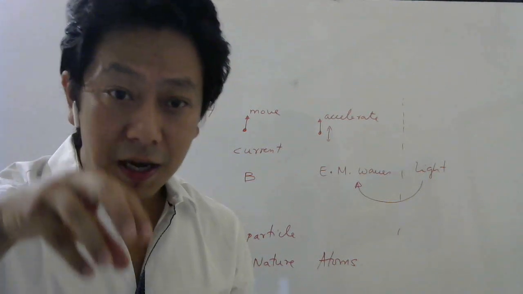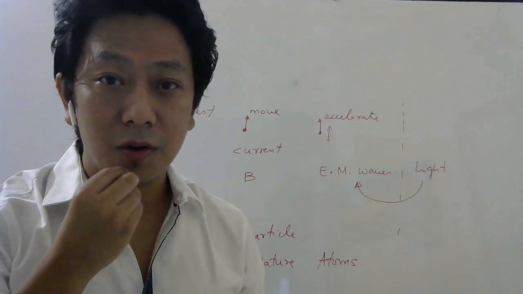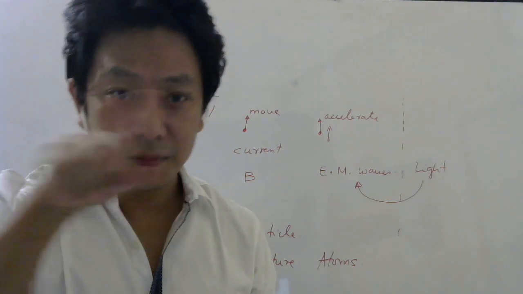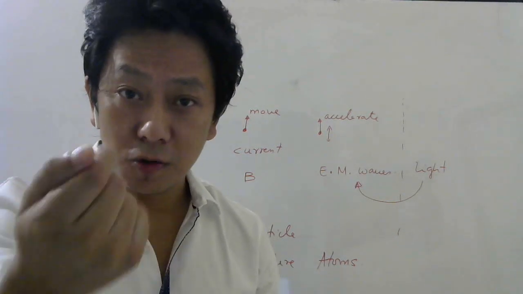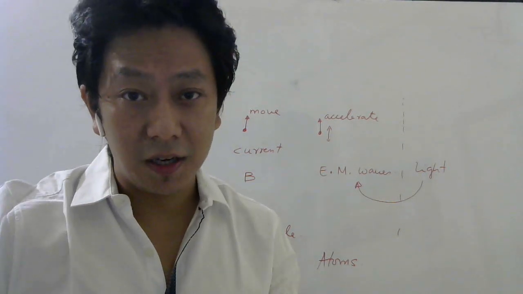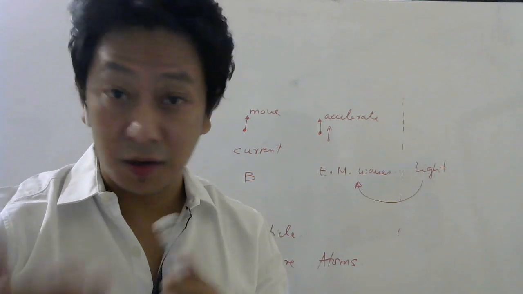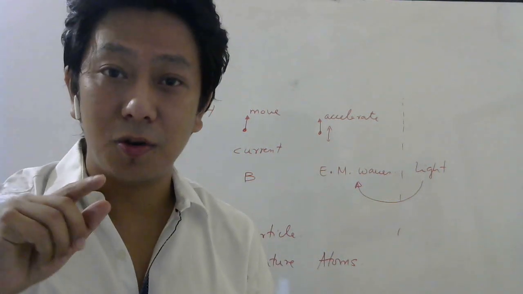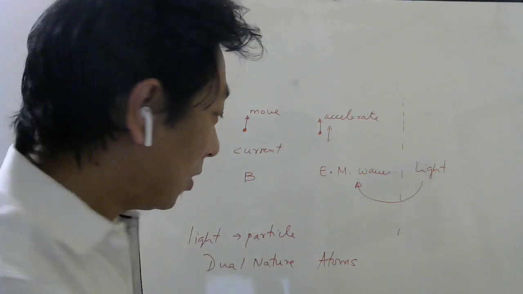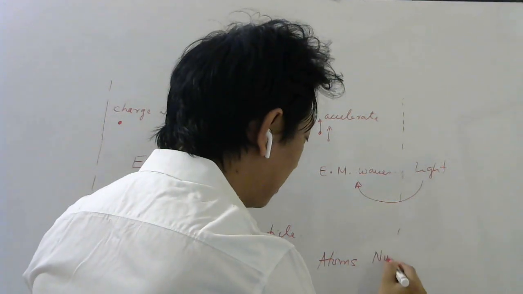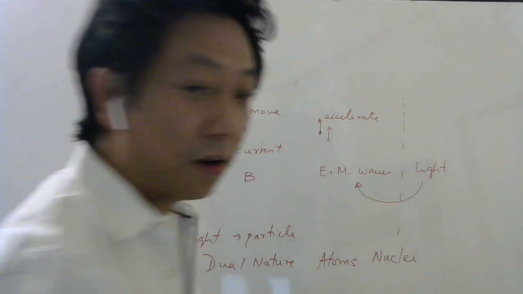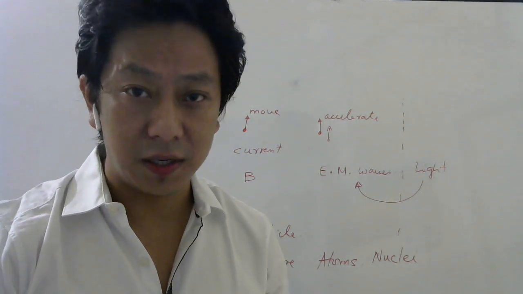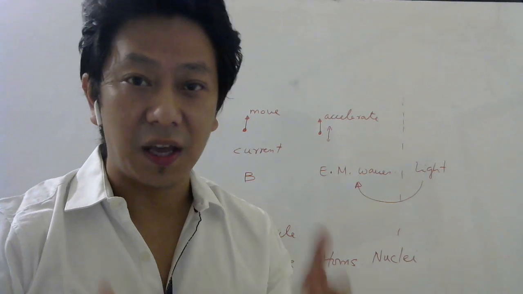Then we dig inside atoms and we come to know why the electron is going around. It's going in a circle. If something is going in a circle, it needs a force towards the center, like in the case of Earth, where the sun provides that force through gravity. So here also we need to have something at the center, and that we come to know is the nucleus. And then we go deeper into the nucleus and study the phenomena of nuclei: what nuclei do, how they decay, what kind of reactions happen.